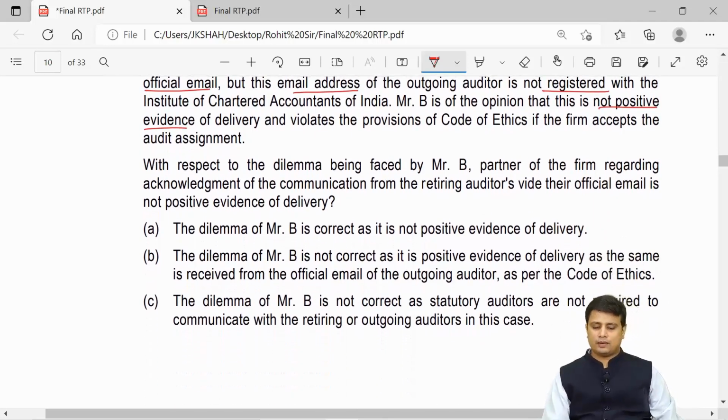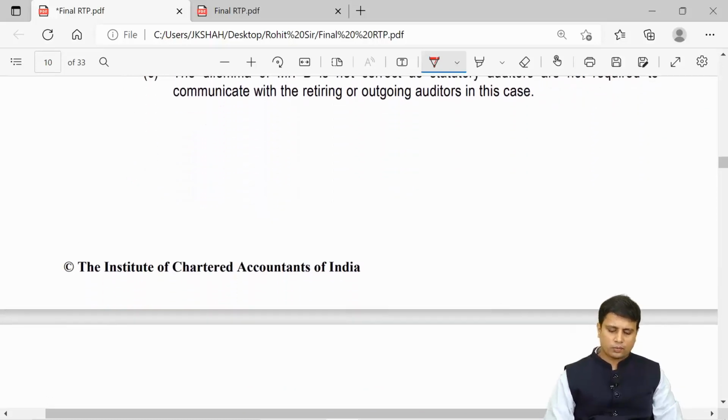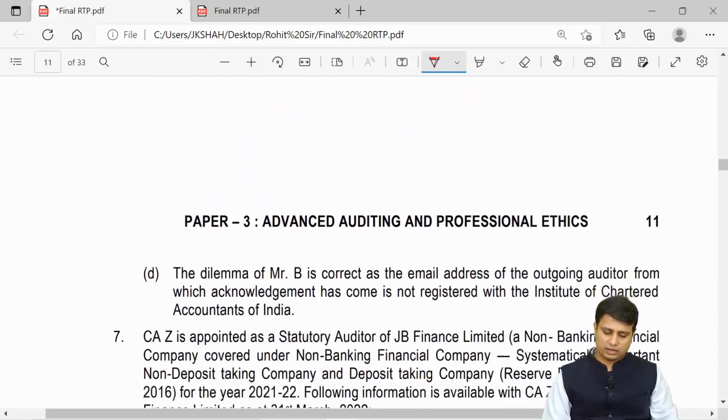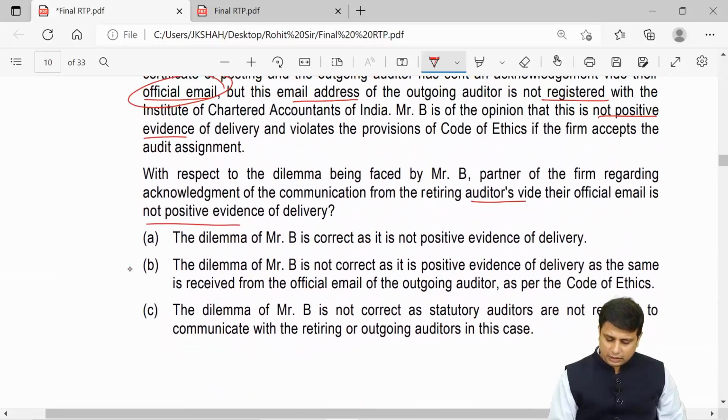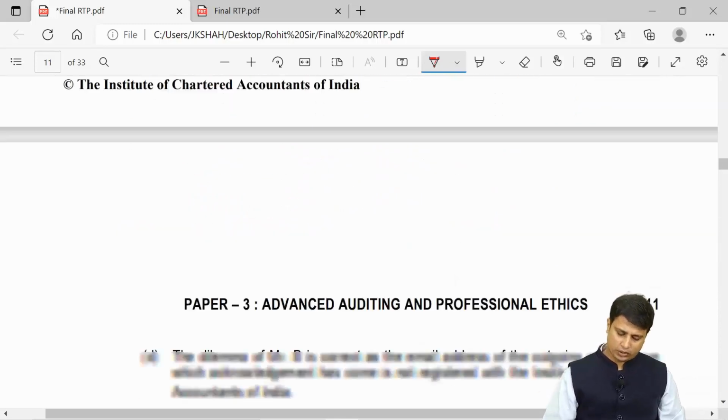With respect to the dilemma being faced by Mr. B, partner of the firm, regarding the acknowledgement of the communication from the retiring auditors, why is their professional email ID not a positive evidence of delivery? My friends, this is positive evidence. It should preferably be so if the email ID is registered with the institute, but this is an official email address, and though it is not registered with the institute, there is no problem here. It can be considered as a positive proof of delivery. So the answer here is going to be B. The dilemma of Mr. B is not correct, as it is positive evidence of delivery, as the same is received from the official email ID of the outgoing auditor as per the Code of Ethics. So there is no dilemma here at all.